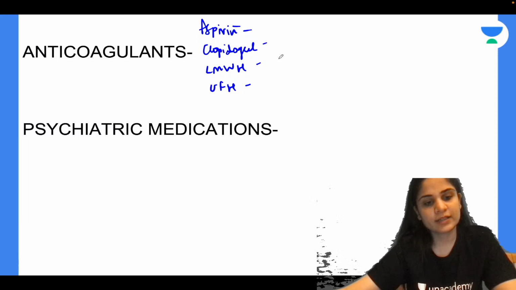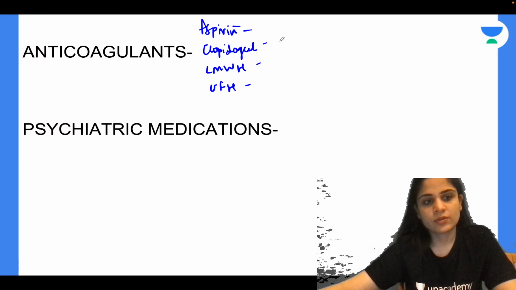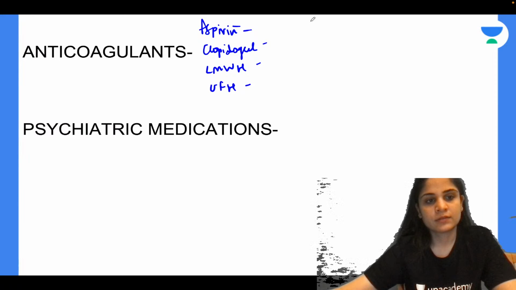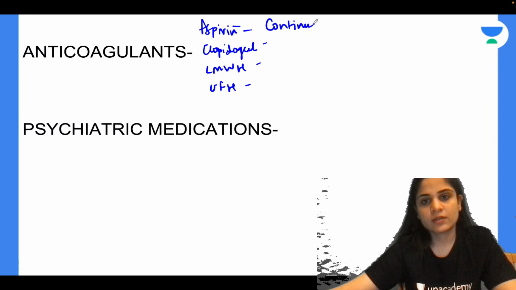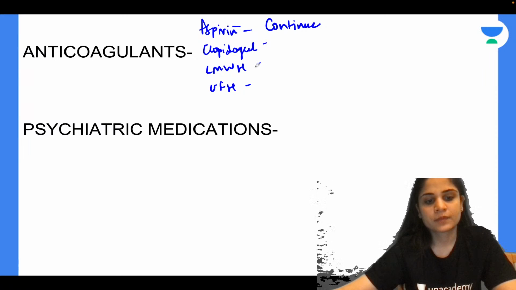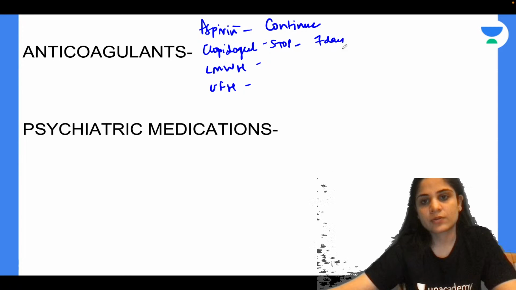Aspirin and clopidogrel continue, patient will bleed to death? Yes, very good. So aspirin continue on day of surgery. Clopidogrel I have to stop. Very good, Narmata. Clopidogrel has to be stopped 7 days prior to surgery.